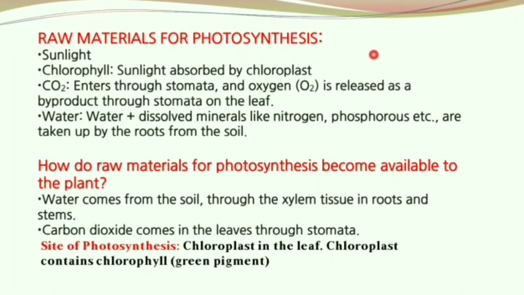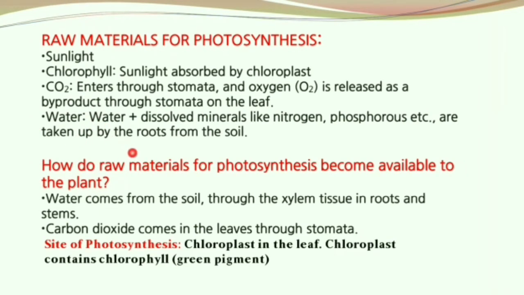Raw materials for photosynthesis: sunlight, chlorophyll. Sunlight is absorbed by the chloroplast. Carbon dioxide enters through the stomata, and oxygen is released as a byproduct through the stomata on the leaf. Water and dissolved minerals like nitrogen, phosphorus, etc. are taken up by the roots from the soil.